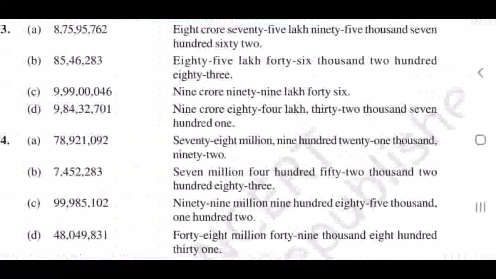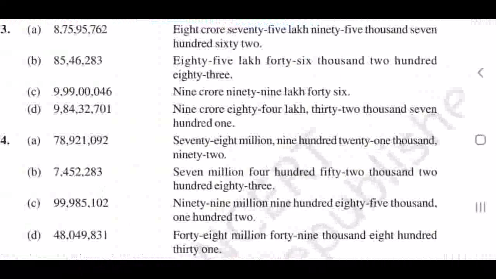Fourth one is in international system. The difference I think you understood. In Indian system how to put commas and in international system how to put commas, how to read in different ways. That is very important. In international system we are using million, thousand. 78,921,092. See your notebook, the same you have written.